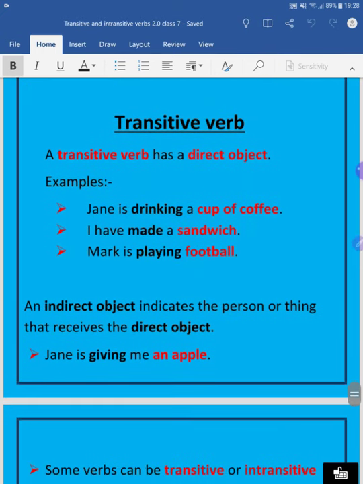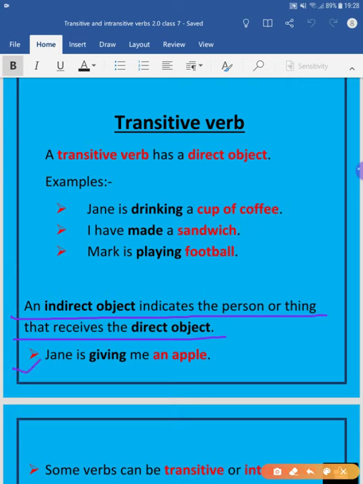Now, apart from direct object, there is indirect object also. Now what are called indirect objects? So let us read. An indirect object indicates the person or thing that receives the direct object. So let us go through the examples once again.